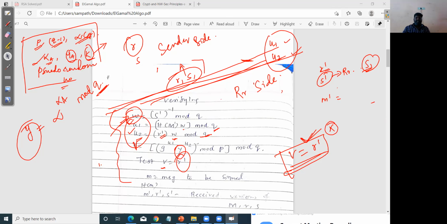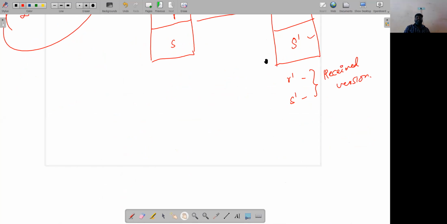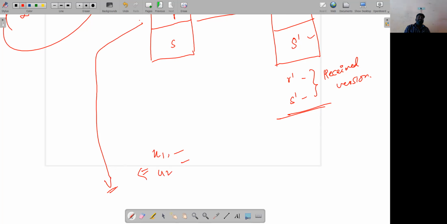The simple logic you need to remember here is that at the sender end we just calculated two values, which are R and S. Now, based on this R and S which have been received, the receiver will calculate the values for U1 and U2. Based on these U1 and U2 values, they will calculate V. Now this V is compared with R, to check whether these two values are equal.